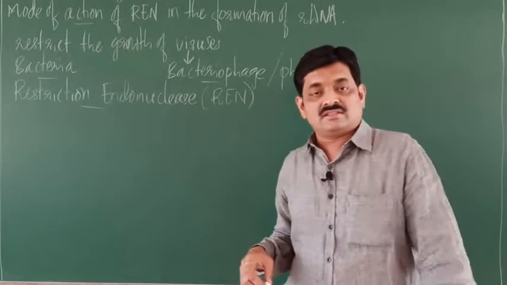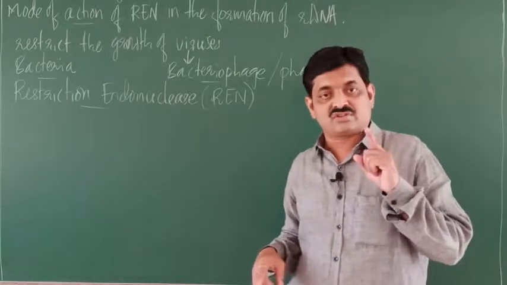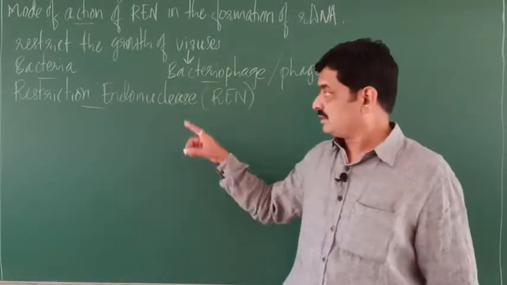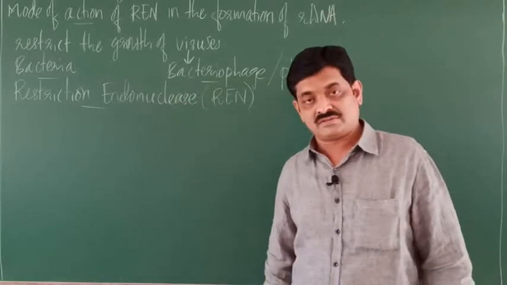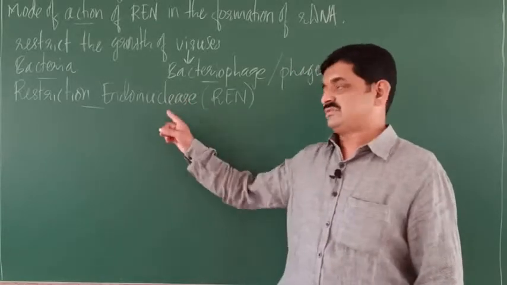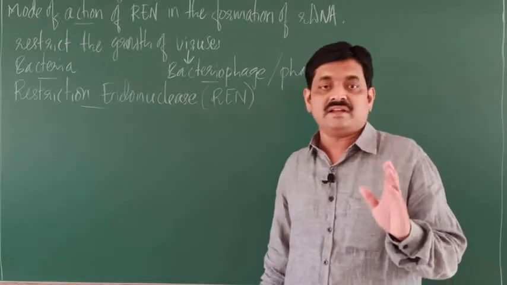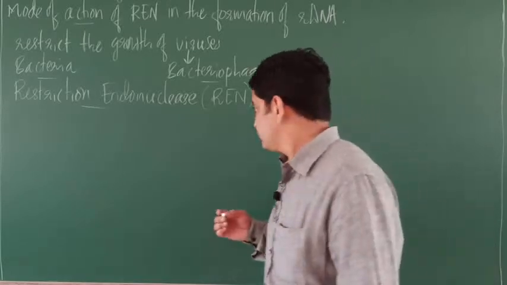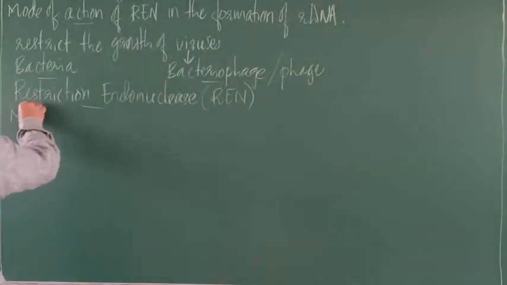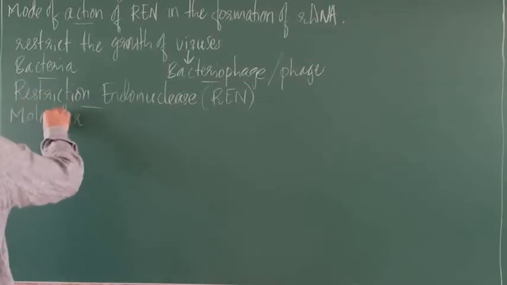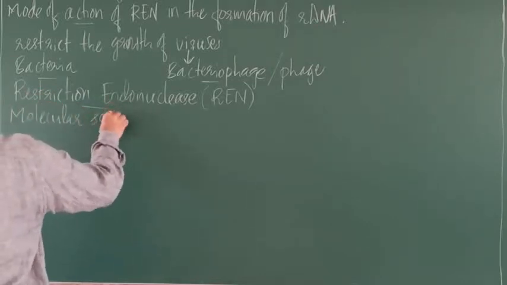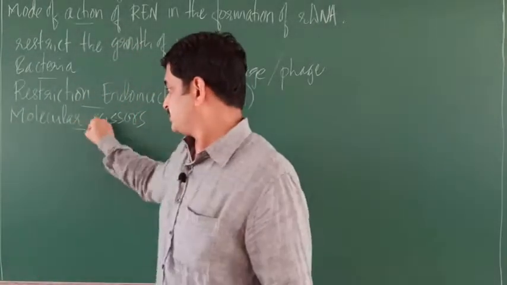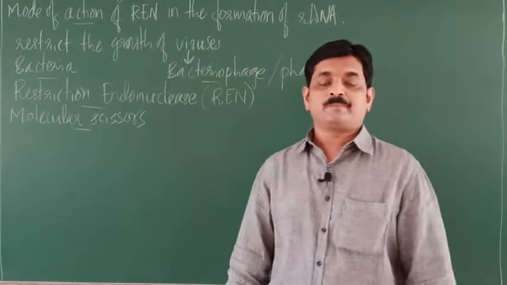The restriction enzyme that cuts the DNA is called restriction endonuclease. Fine? So restriction endonuclease is used to cut the DNA. Because of that, it is commonly called molecular scissors. They are called molecular scissors because they cut the DNA.